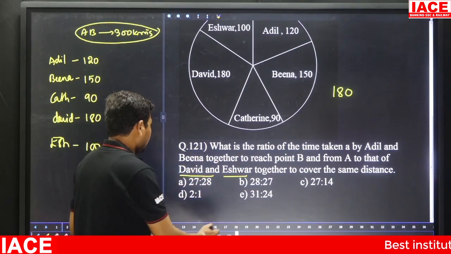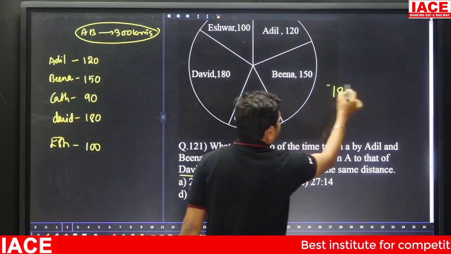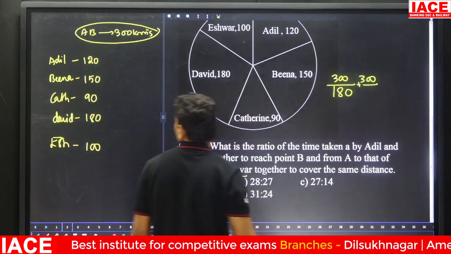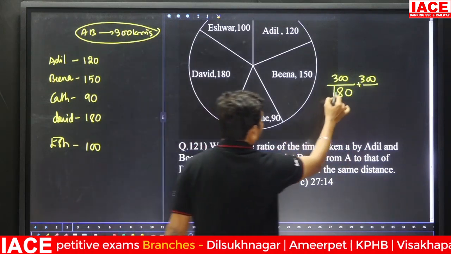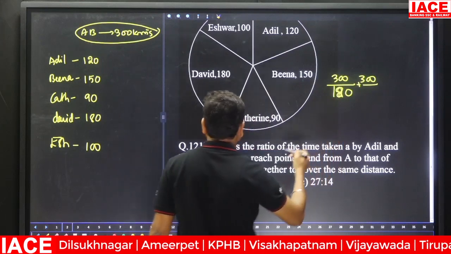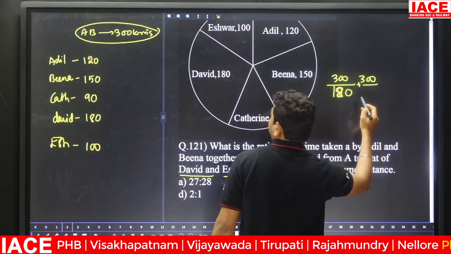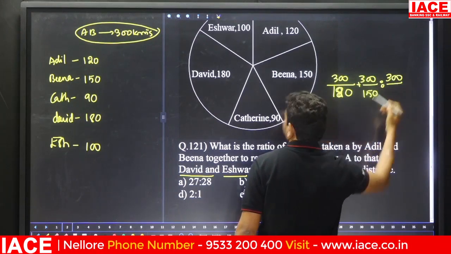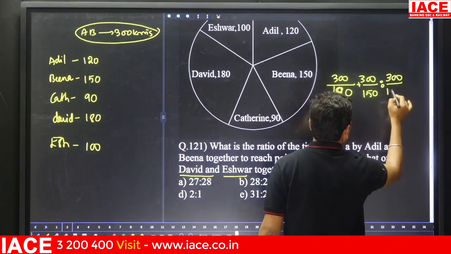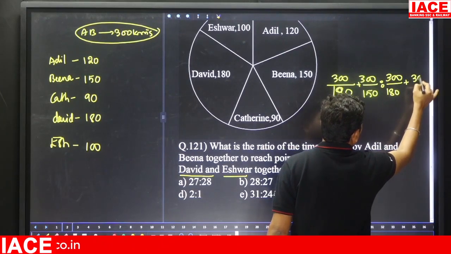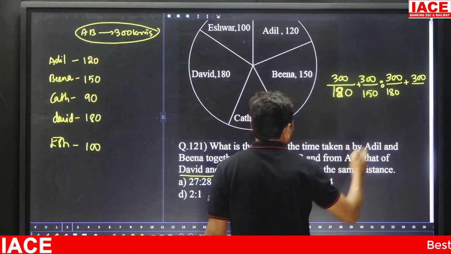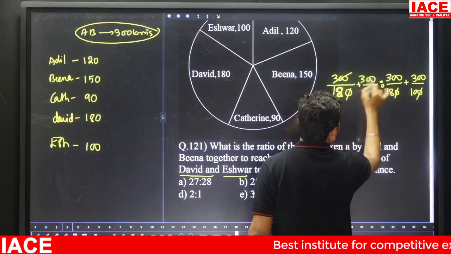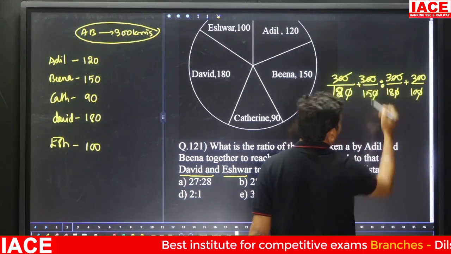Adil is 120 and Beena is 150, so 300 by 120 plus 300 by 150, to 300 by 180 plus 300 by 100. The 300s cancel because it is a ratio.